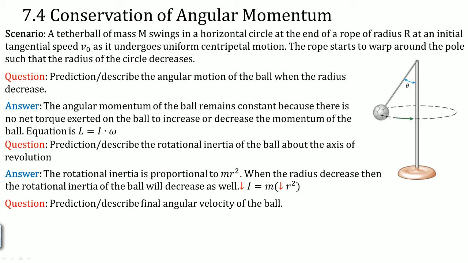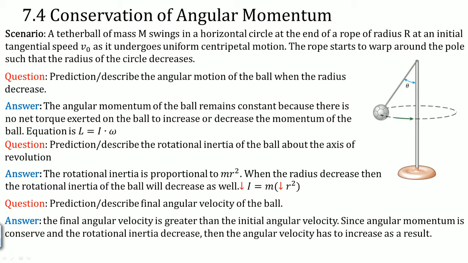This leads us to our last question. I want your prediction by describing the final angular velocity of the ball. Well, the final angular velocity is actually greater than the initial angular velocity. Why? Since angular momentum is conserved and the rotational inertia decreases, L is equal to L naught. That's the conservation of angular momentum.